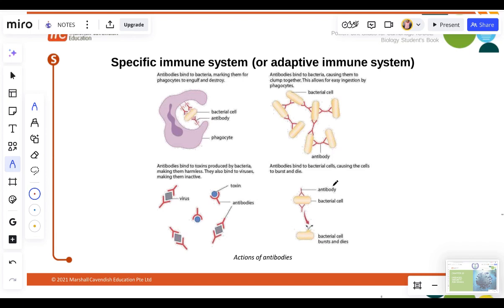We look at the antibody concentration plotted against time in weeks, 1 week, 2 weeks, and so on. Here is a primary. When we get an injection, you can see a primary response after some time, in the 3rd week, 4th week. And then here we take a booster injection.